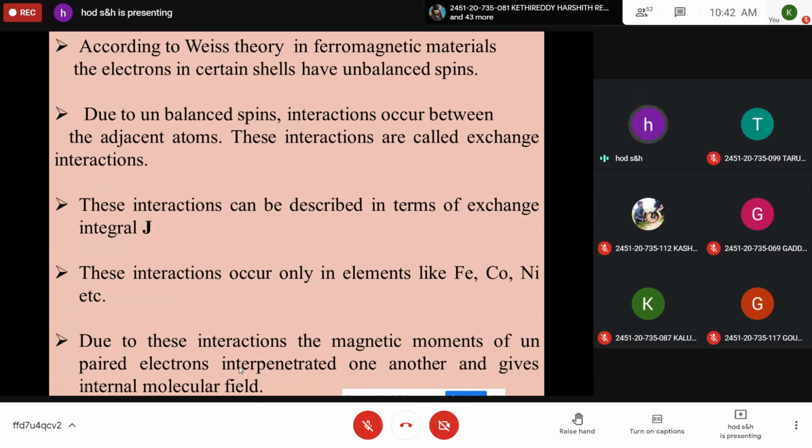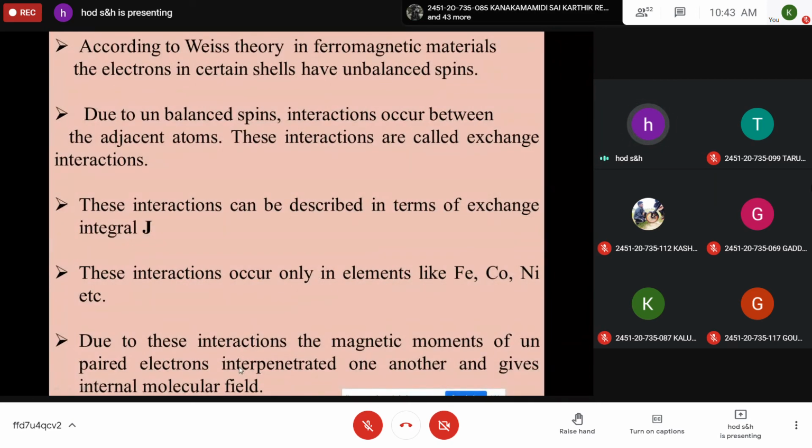So the bottom line here is that in ferromagnetic materials, some electrons have unbalanced spins in certain shells, and these unbalanced spins of different atoms interact with each other.